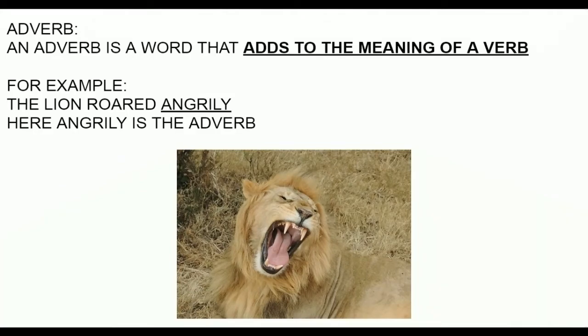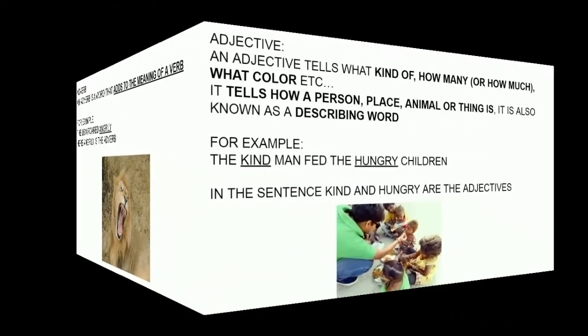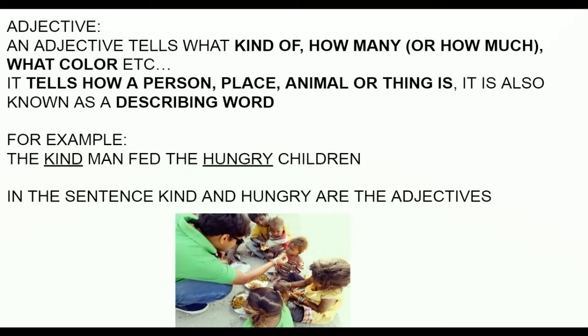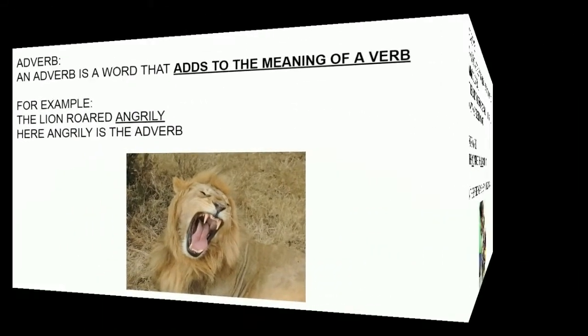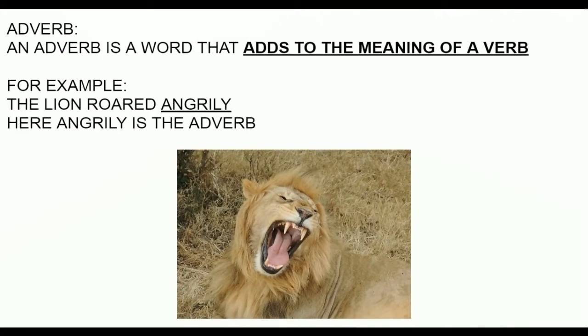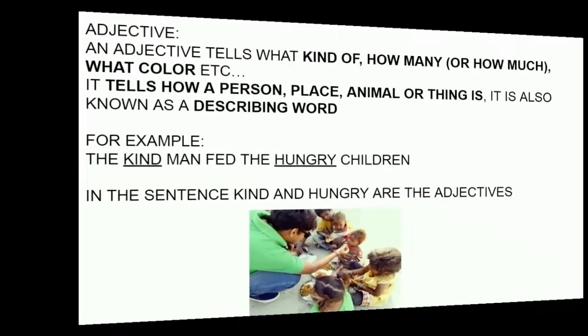So now let's look at an adjective. An adjective tells what kind, how many, or how much, what color, etc. It tells how a person, place, animal, or thing is. It also is known as a describing word. So here it describes nouns and pronouns. But we can see that an adverb describes verbs. So I'll tell you the difference in some time.